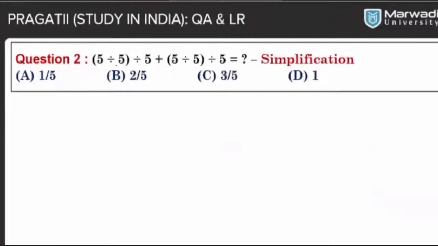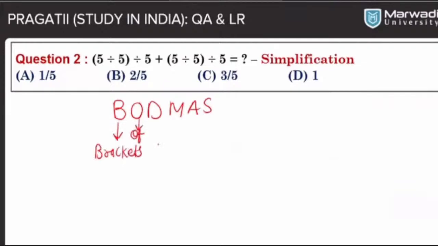Now let's look at the solution for question number 2. This is a simplification question, and here you have to apply the BODMAS rule. Kindly note down in your notebook the BODMAS rule. B stands for brackets. First, you need to solve the brackets.